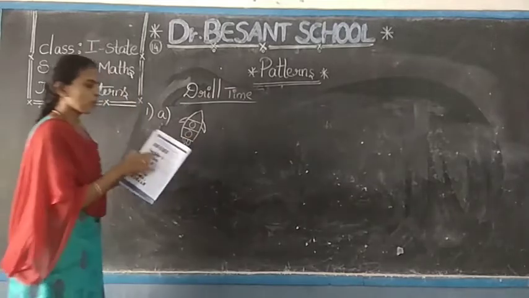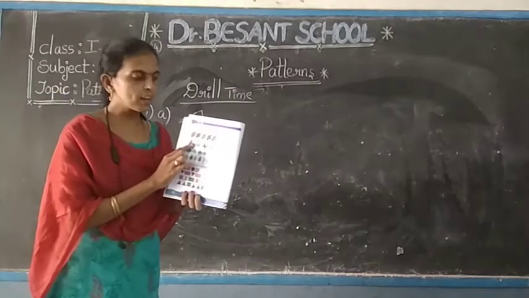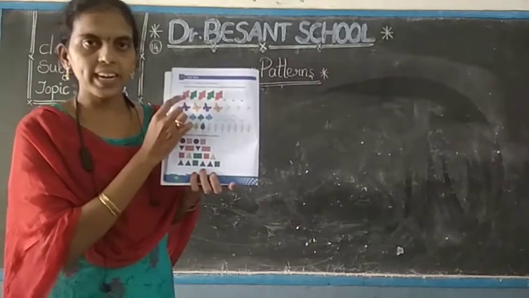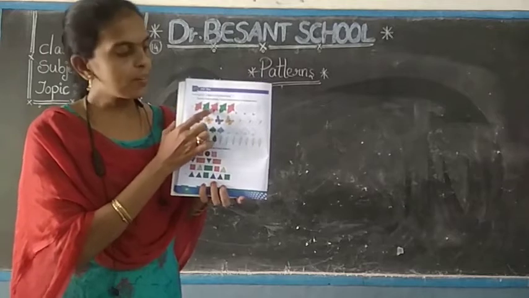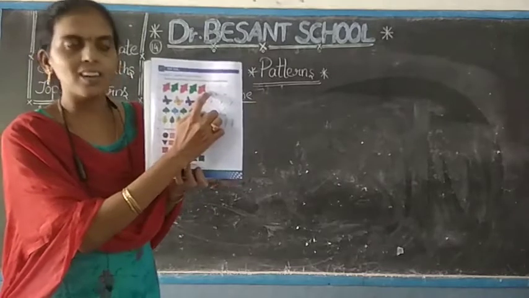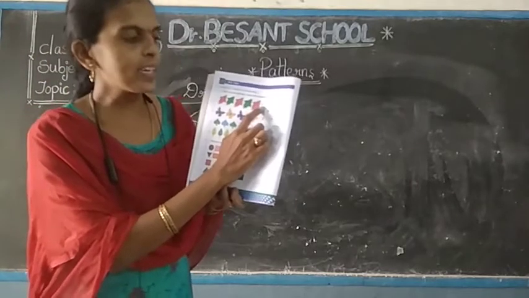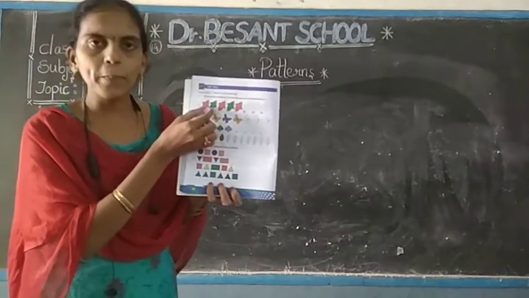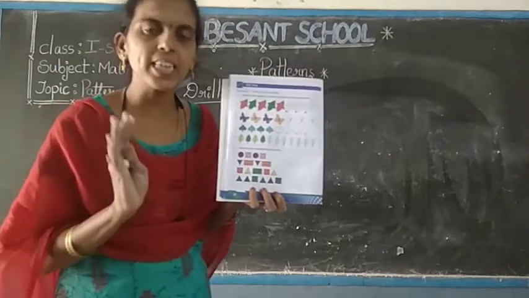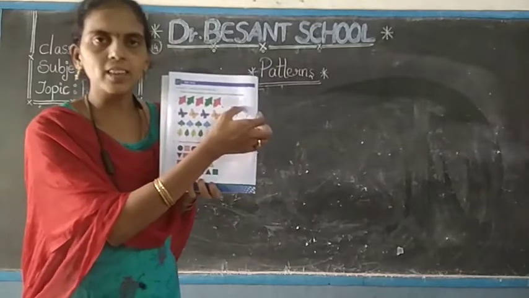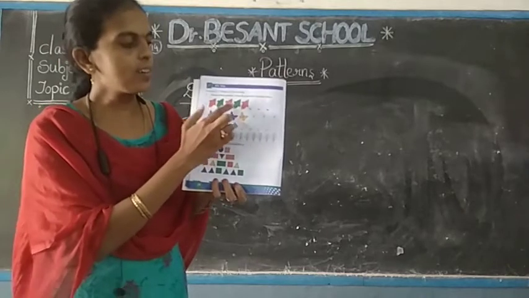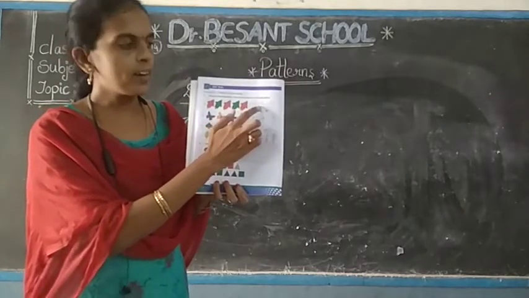So in that, what you have to do? You should color the next 3 shapes. See the first one, red color. Next is green, red, green, red, green. That means you have to color the next shape with the green color because it has followed the pattern of colors. What colors? Red and green. These two are the basic colors. So you have to color the remaining 3 following the pattern in such a way that red, green, red, green, red, green, red, green.